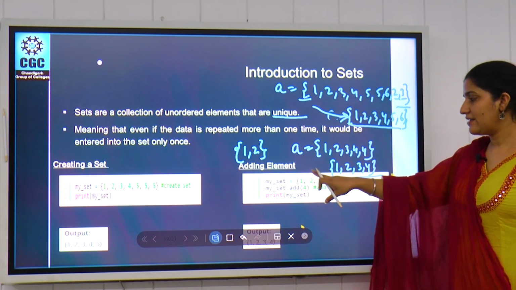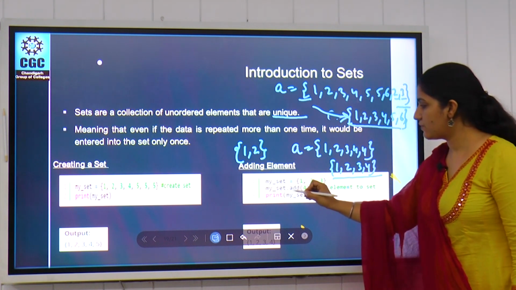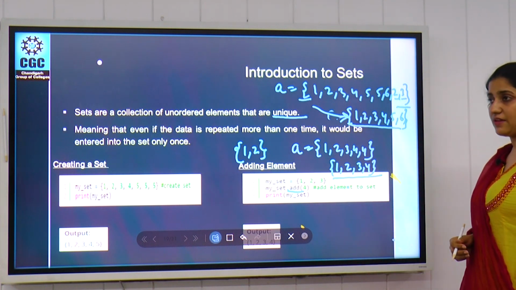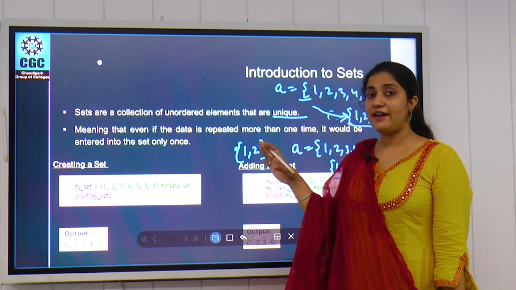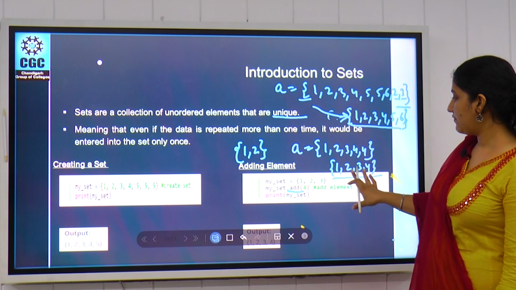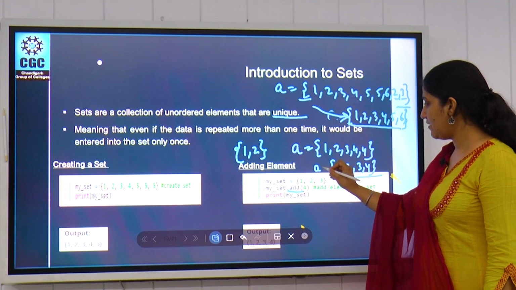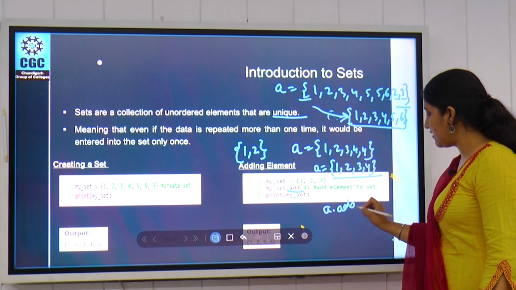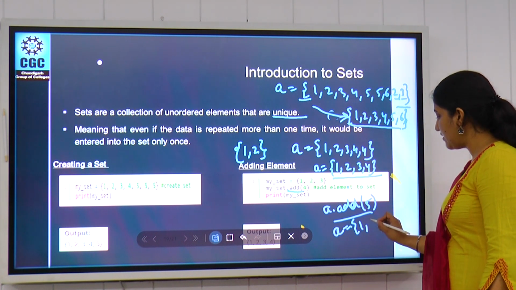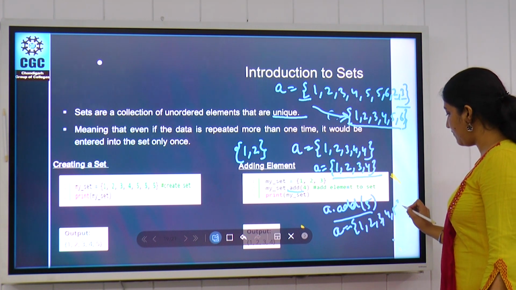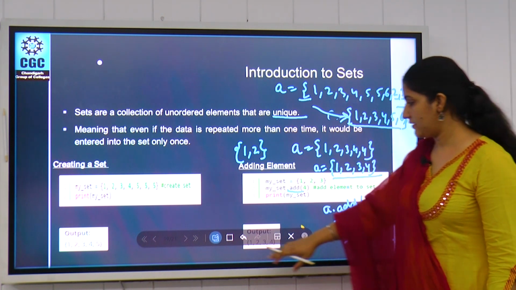When we want to add a specific element into an existing set, we can add it directly using the add method. Here we have the add method, or we can say add function, which is used to insert a data item into the end of the set. So if we have 1, 2, 3, 4 and want to add 5, we simply write a.add(5). It will give us a equal to 1, 2, 3, 4 and 5. So this is the outcome when we add an element into the set.